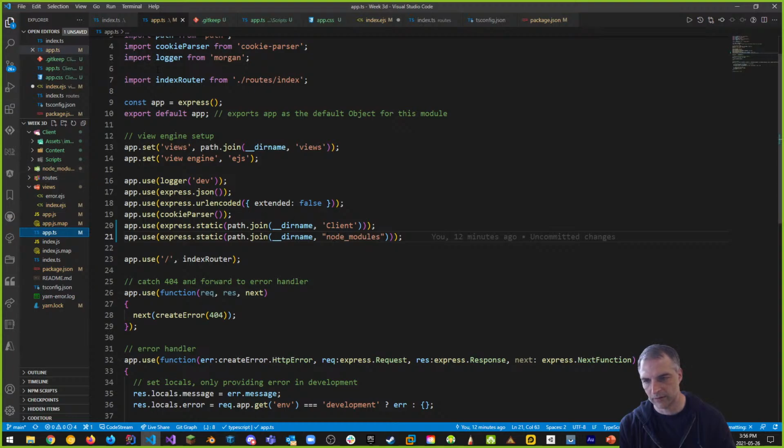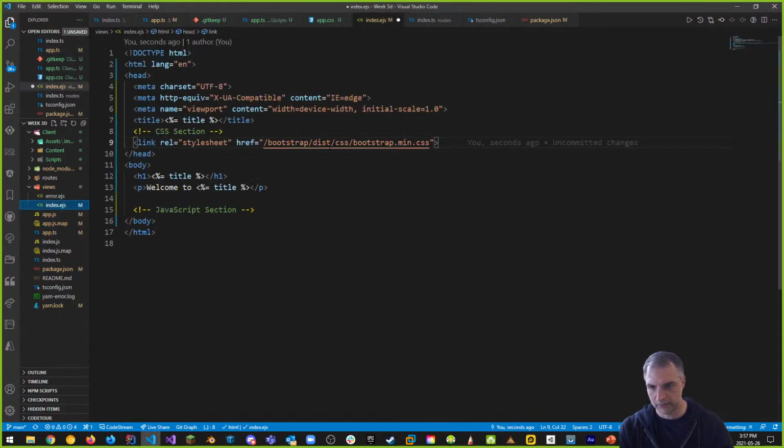So when the browser searches through your file to find node_modules, it can look through here and find it right here. That's how it works. All right, so that is why we didn't include it in here. We don't have to, is what I'm saying. /bootstrap is what we want to do.